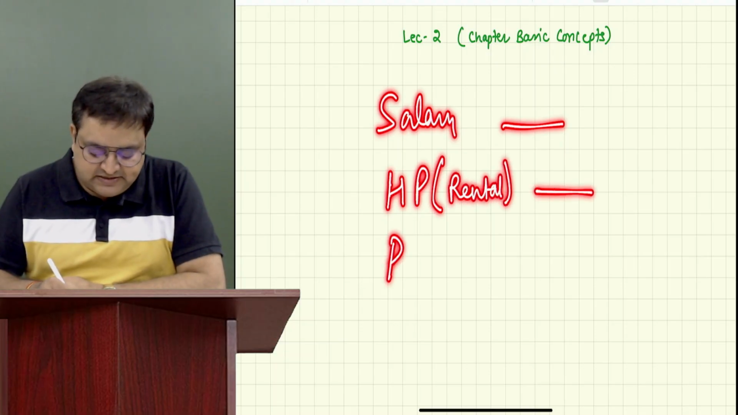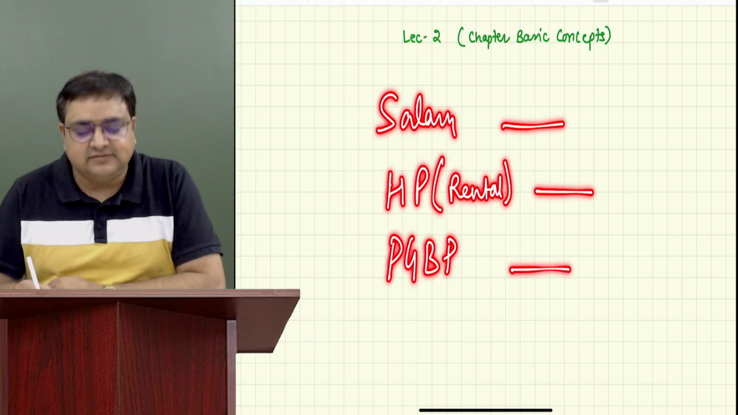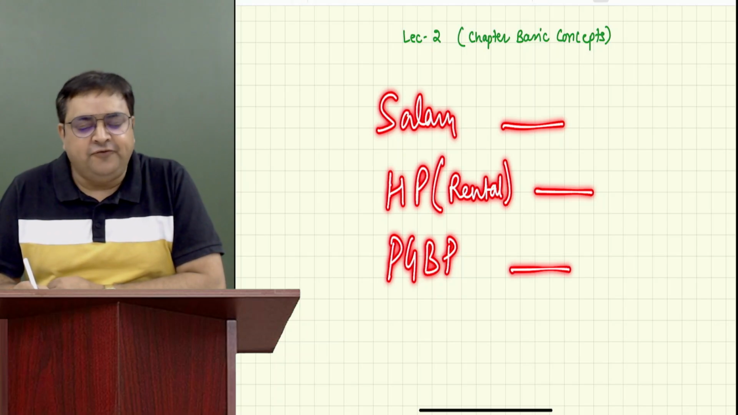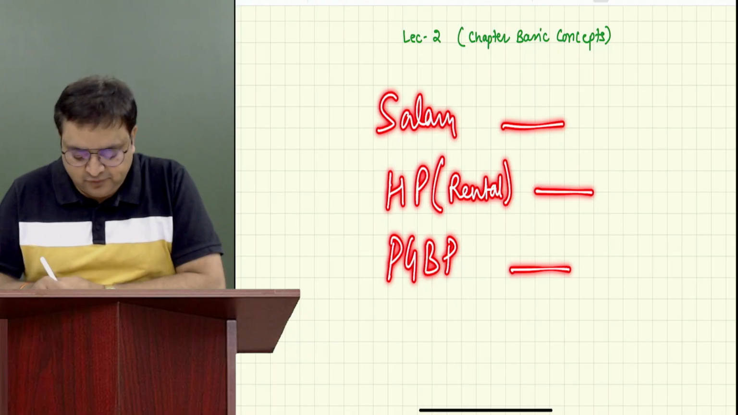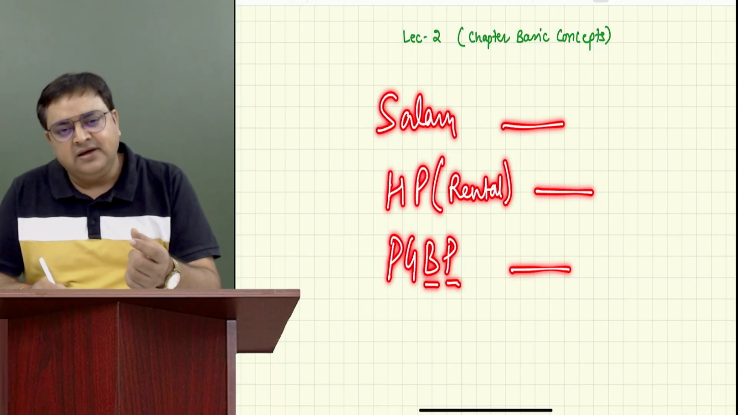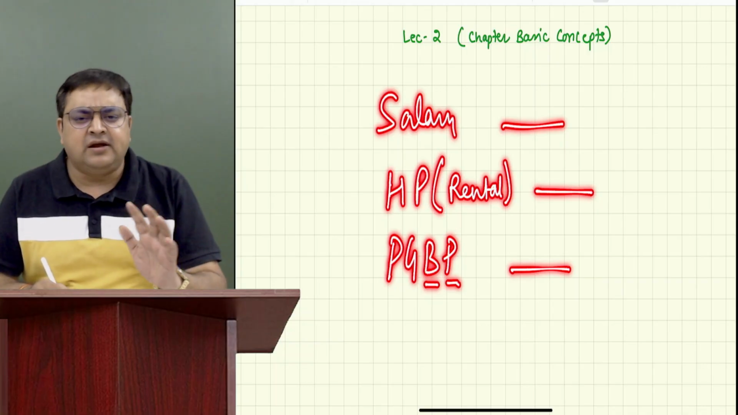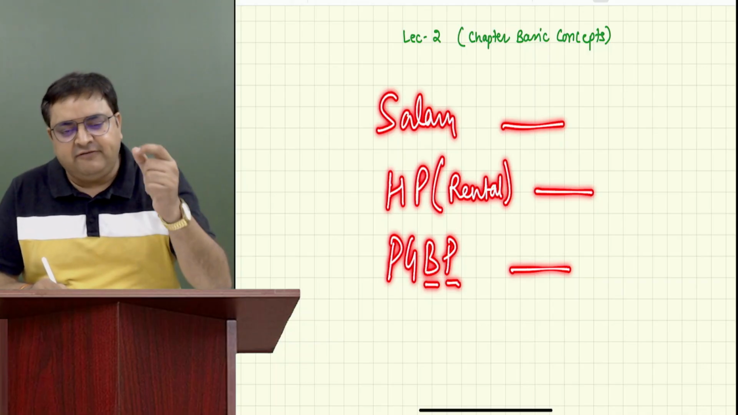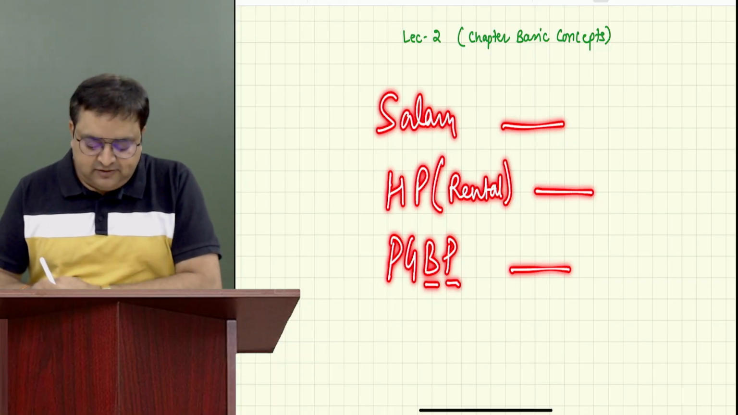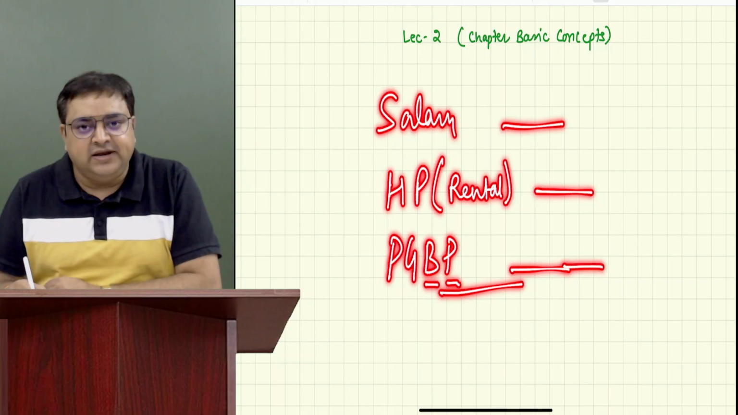Then we have PGBP. What is the full form of PGBP, guys? Profits and gains from business or profession. We understand there is a little difference between business and profession, but income tax says they are almost similar, so we have made only one category of business and profession. How much is your income from business and profession?